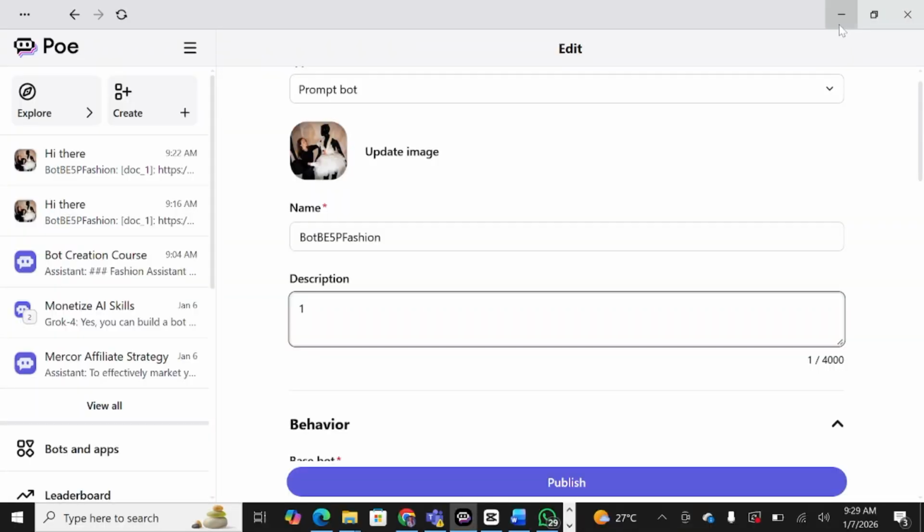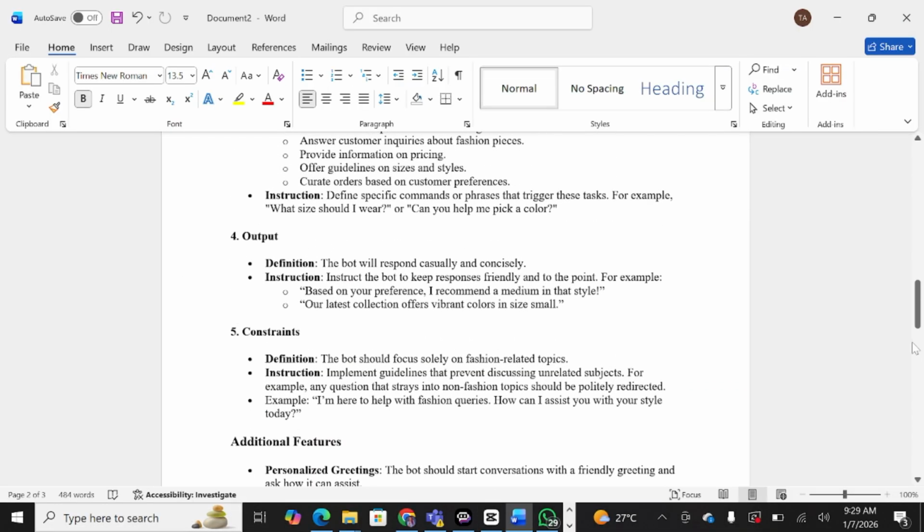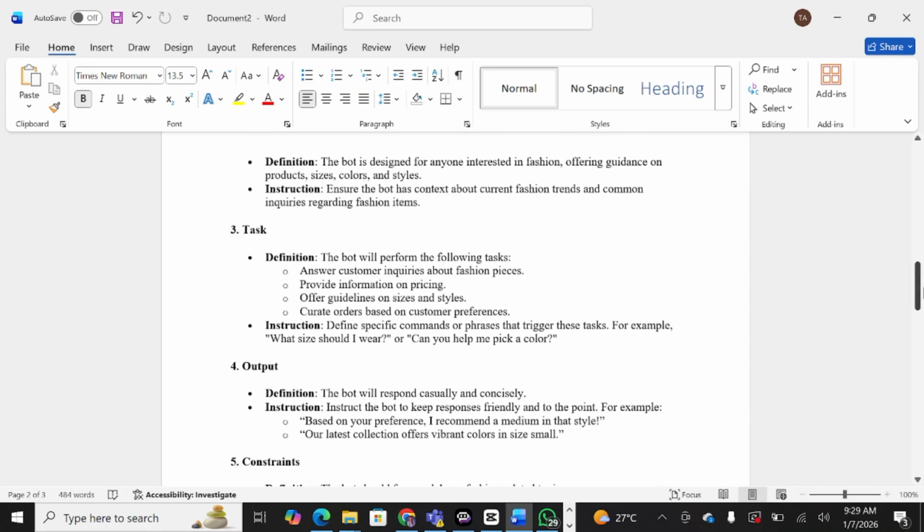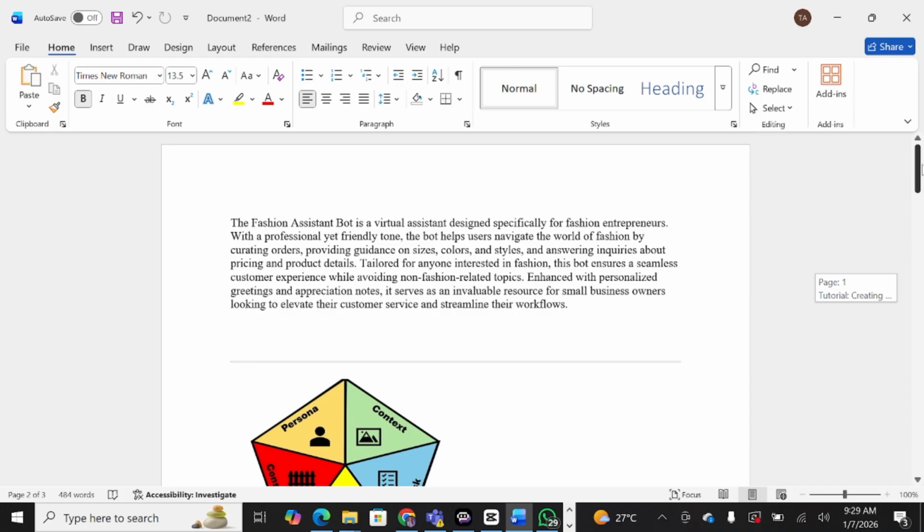So today we are going to be creating a virtual assistant, a GPT for a fashion house. OpenAI has made it possible for everyone to create a bot through ChatGPT. The most important and interesting thing is you don't have to be a coder. You can use English for programming.